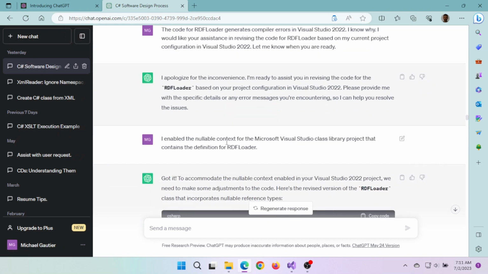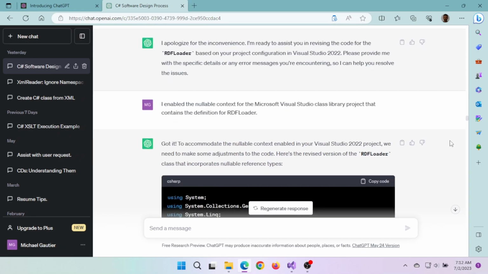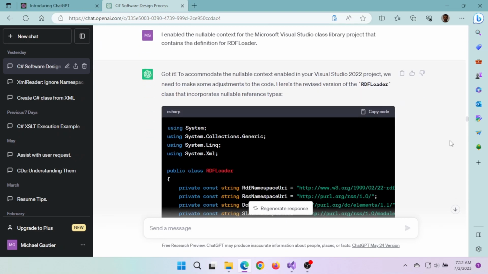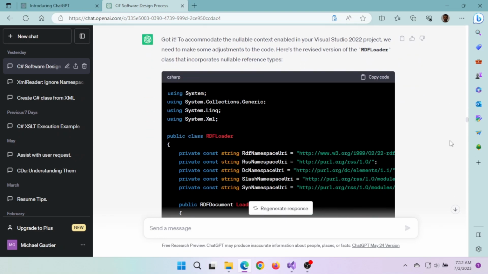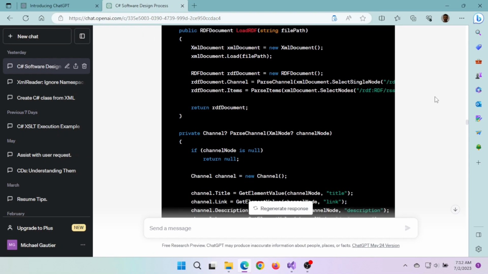When I came back to correcting the overall code that loads the XML into this object model, I needed ChatGPT to work with me because I had set much tougher constraints on the Visual Studio project so that the code is more robust. I needed ChatGPT to generate code that didn't assume the default settings of Visual Studio, where things were a little more lax. My settings are a little more strict.